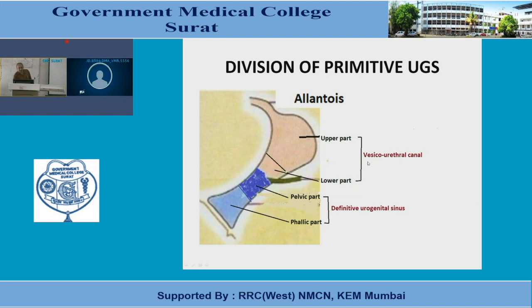Here they are labeled. The cranial part is the vesico-urethral canal, and the caudal part is the definitive urogenital sinus. Now in this figure you can notice that the allantoic diverticulum communicates with the vesico-urethral canal, and that is the primordium for the urinary bladder, which we are going to discuss within a few minutes.